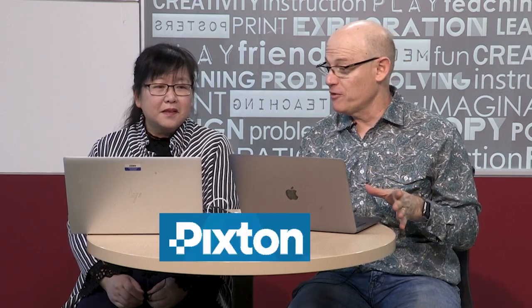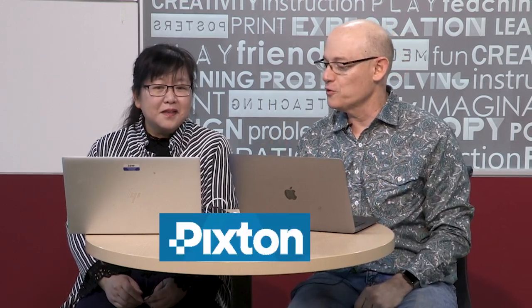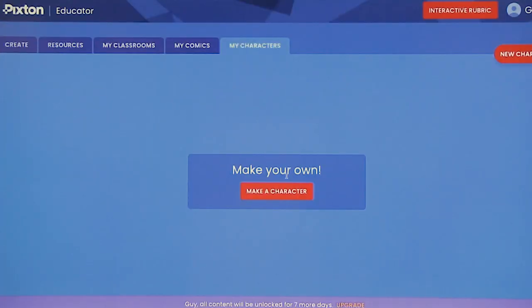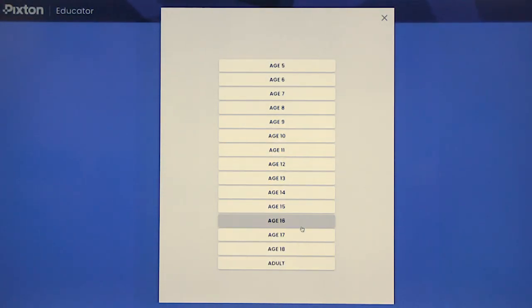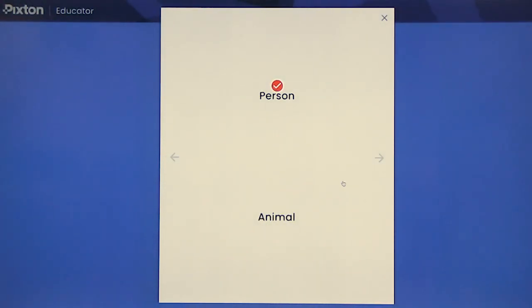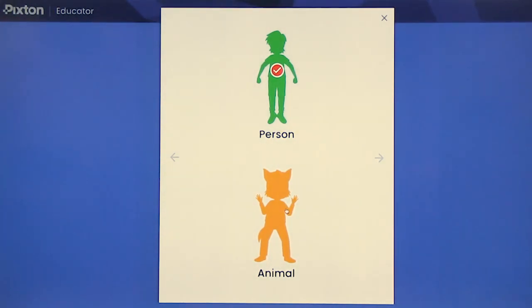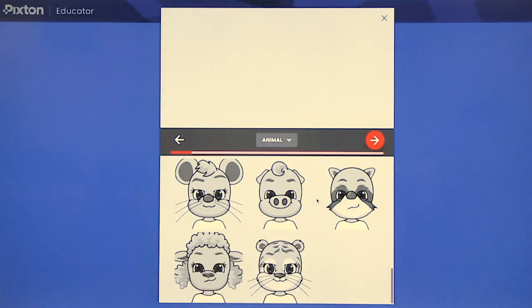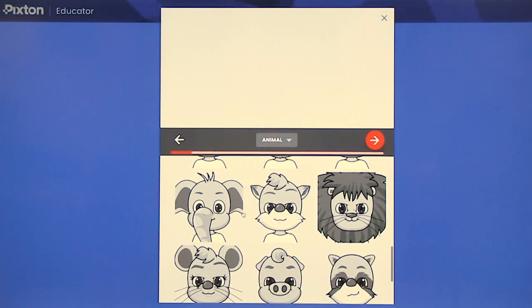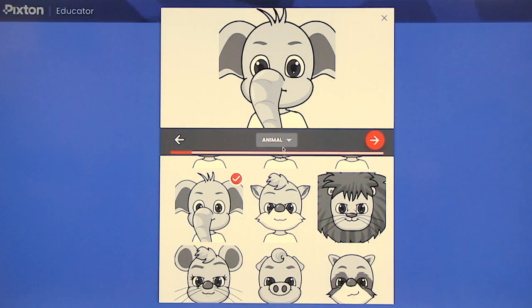And today I'm really excited to learn about a new app and website, Pixton. I've never heard about this, so Crystal is actually going to walk me through it. Pixton is a platform that allows teachers and students to make comic books. And besides that, it allows people to create their own avatar. Not only one, multiple. You can change your facial expressions, your outfit, and your gestures.